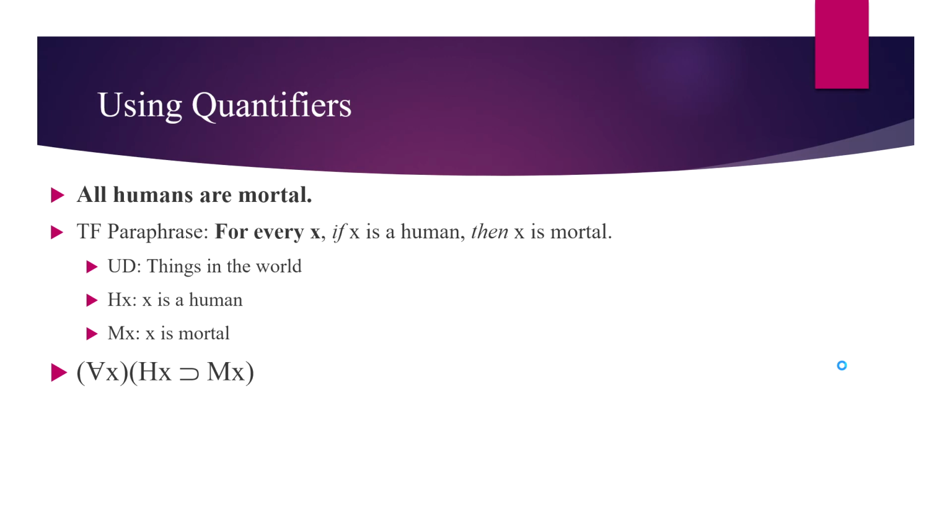Notice the entire conditional is in parentheses. This shows that the whole conditional is in the scope of that quantifier. If we did not use parentheses here, the scope of the universal quantifier would only apply to Hx in the antecedent. This would be bad for two reasons. First, it would not capture the meaning of the original sentence. It would say that if everything is human, then something else.